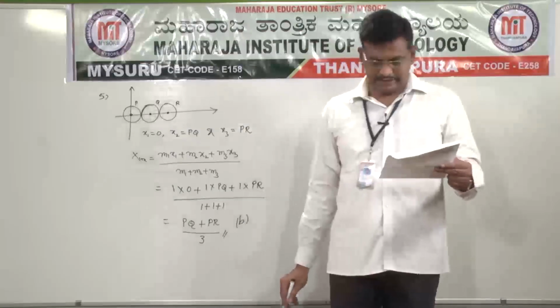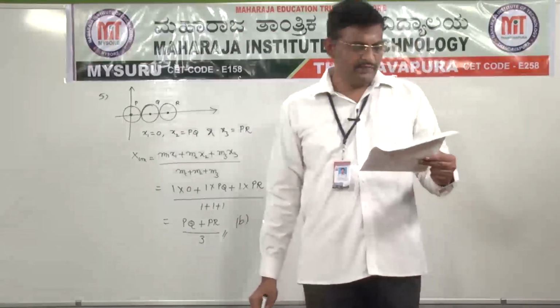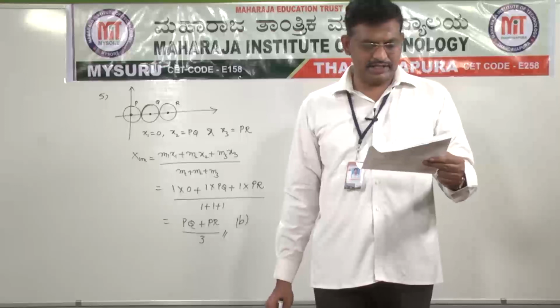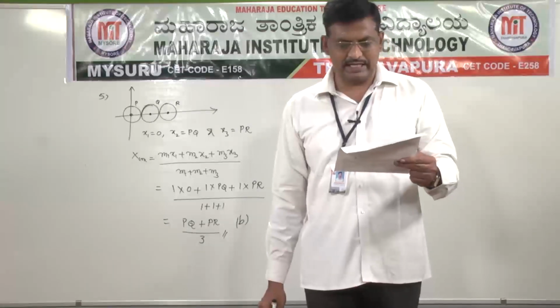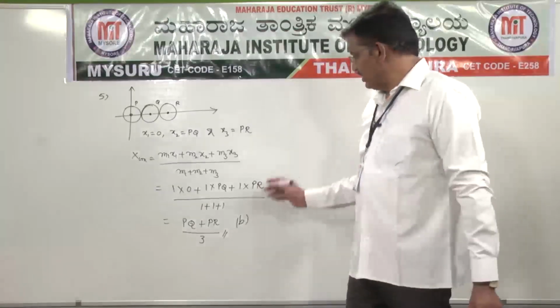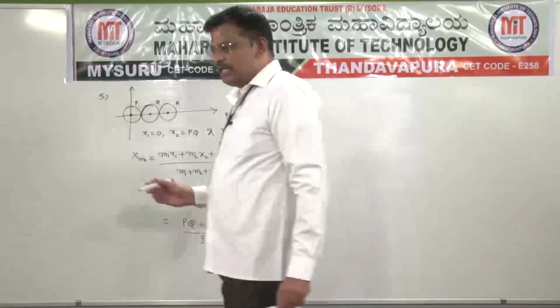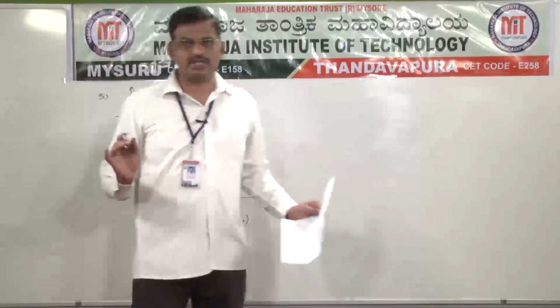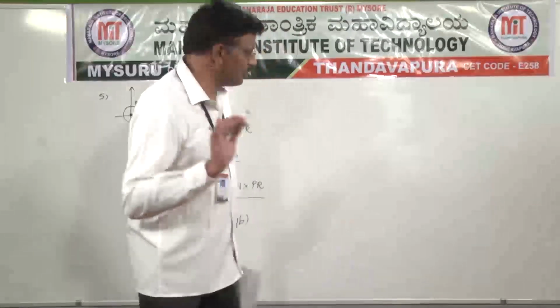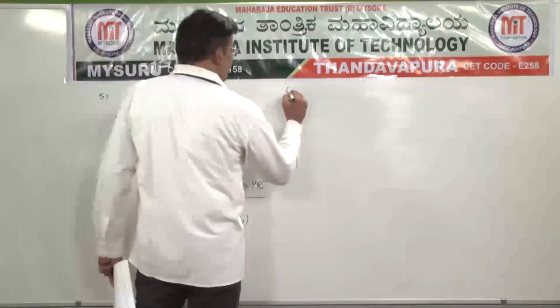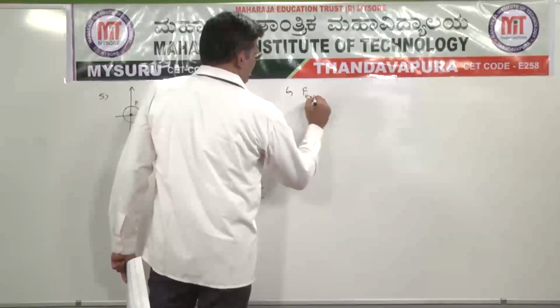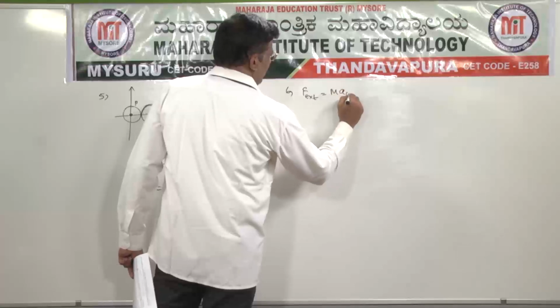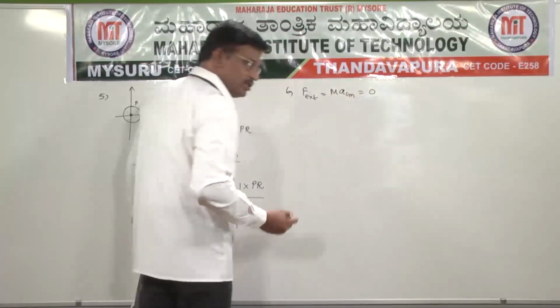Next, question number 6. If the external forces acting on a system have a zero resultant, the center of mass... just as in the synopsis I explained already, if the external force acting on the system is 0, in the sixth question, F external is equal to m into A_CM, which is equal to 0.